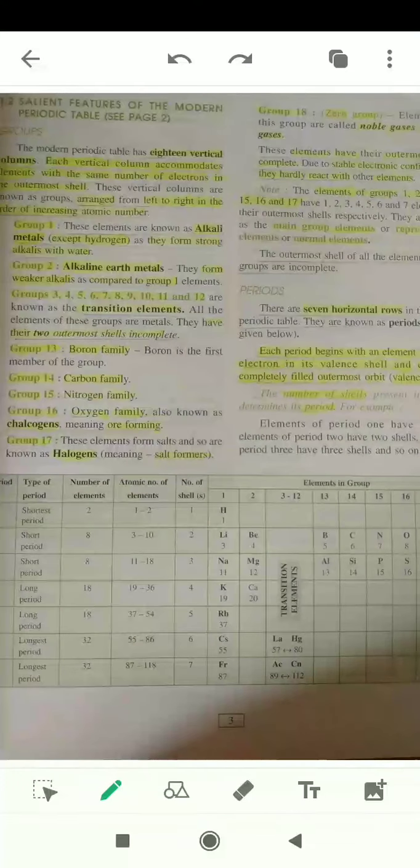So first, there must be a question in your mind: how to find the group number or the period number. The simplest answer is that first you need to find out the electronic configuration. After you find the electronic configuration, for the group number, the group number is equal to the number of electrons if your number of electrons is equal to 1 or 2. If your number of electrons is greater than 2, then you have to add 10 to the number of electrons to get the group number. That's it.